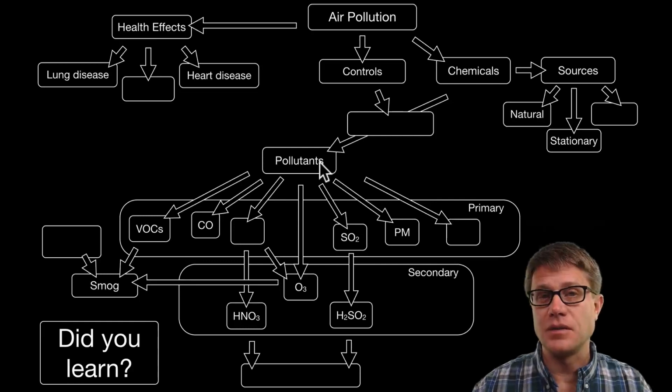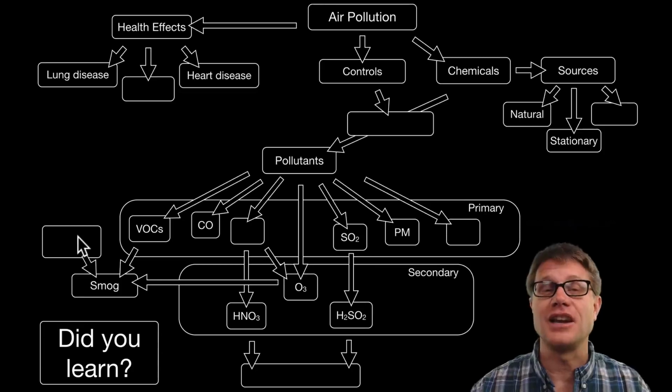If we look at the pollutants themselves, again, in review, it's VOCs, carbon monoxide, NOx, which produces nitric acid. We have sulfur dioxide, particulate matter, and then things like lead. These acids can lead to acid deposition, and the combination of all these produces smog, which is exacerbated by temperature inversions. And so that's air pollution. It's deadly if we don't regulate it, and I hope that was helpful.